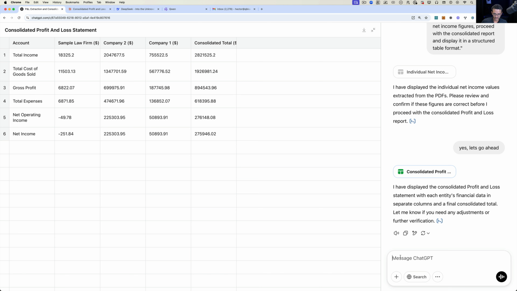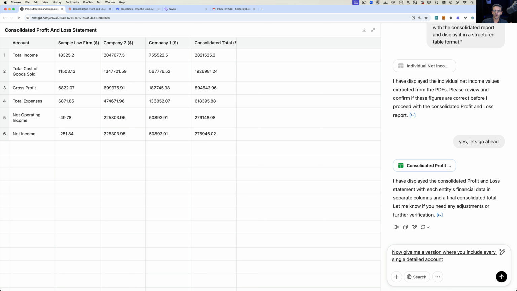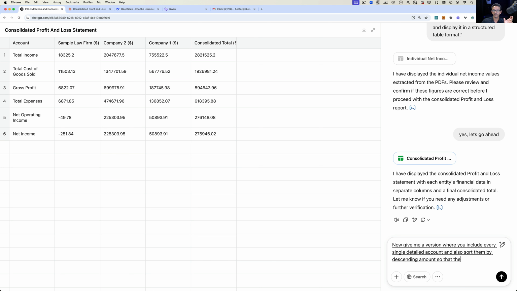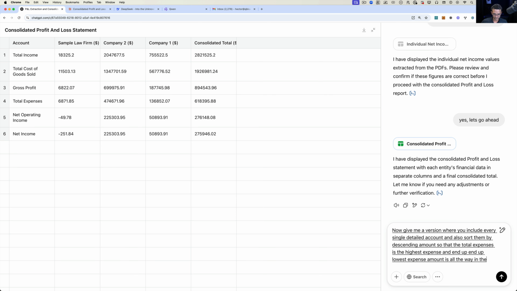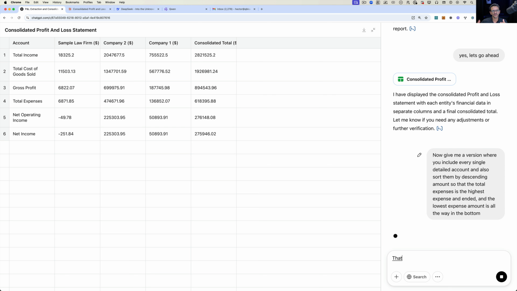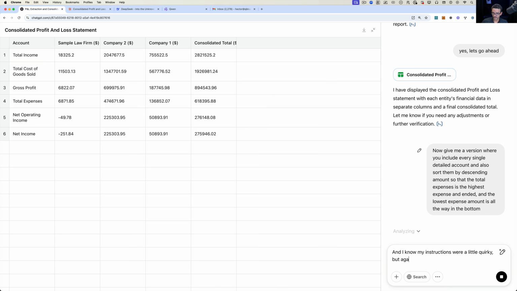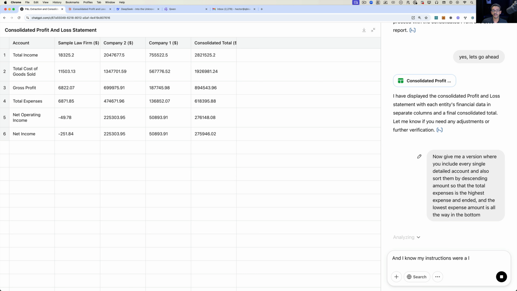So let me just now tell it, now give me a version where you include every single detailed account and also sort them by descending amount. So the total expenses is the highest expense and the lowest expense amount is all the way at the bottom. Okay, so let's send that. And I know my instructions were a little quirky, but again, I'm trying to simulate the real world, where just as flawed humans, we're talking to the AI and having it do things. So while ChatGPT is doing its thing, I'm going to go over to Claude and see what Claude did.